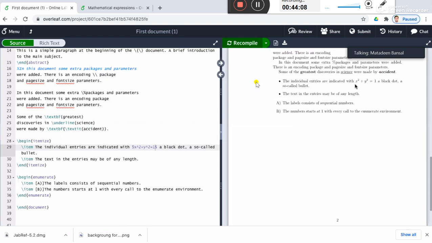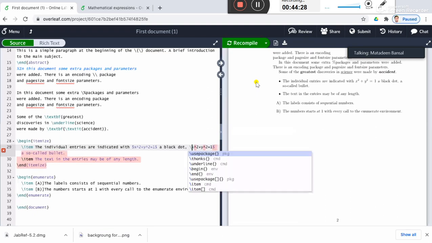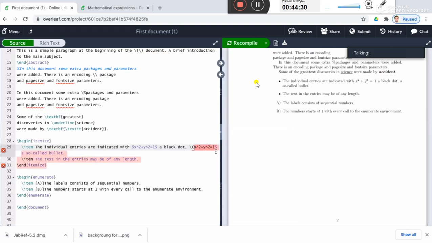Okay, so can you see it? It is x square plus y square equal to 1. Right? This is the example of inline text. There is one more way of doing this. Instead of the dollar sign, you use backslash and a parenthesis at the beginning and at the end.